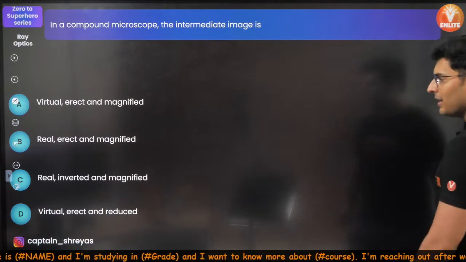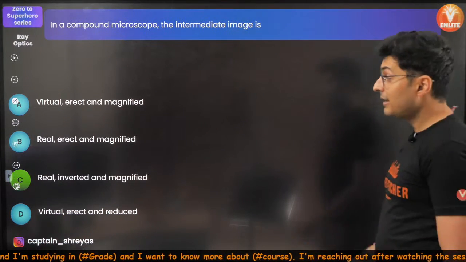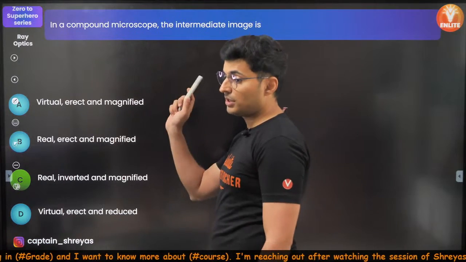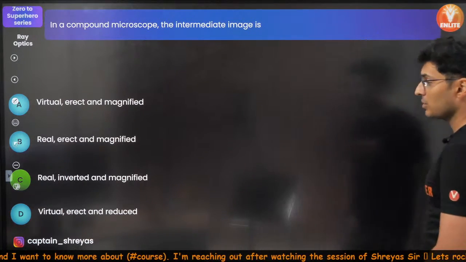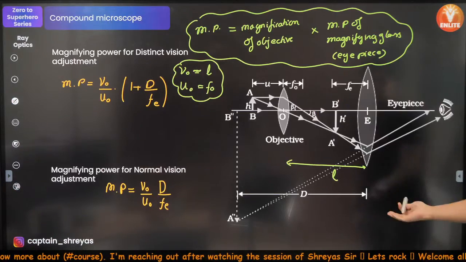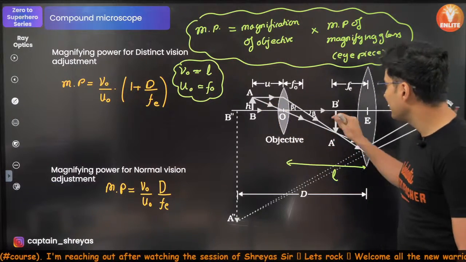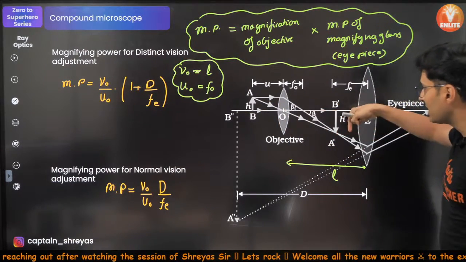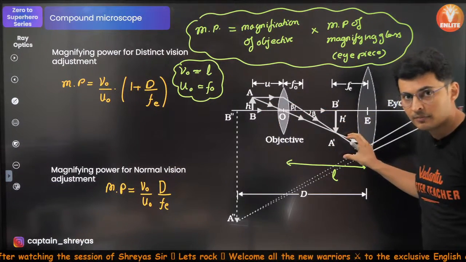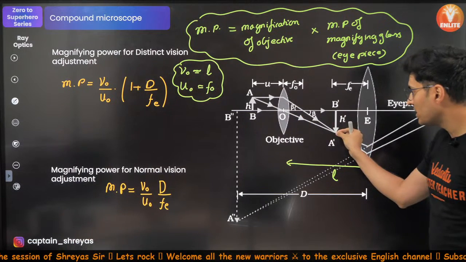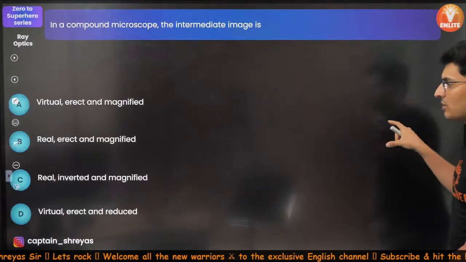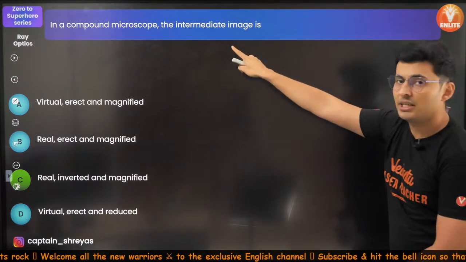Option C or D? The correct answer is C. Real, inverted and magnified. It's not virtual. Be careful. It's definitely not erect. Go to this diagram. This was the object, and this is the intermediate image. It's obviously inverted. It's also real, because the rays are converging, and it is enlarged. So this is the intermediate image.